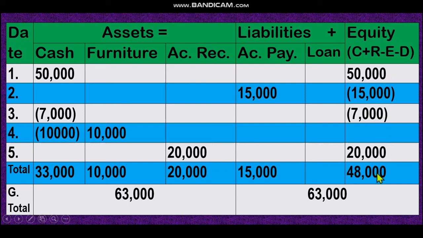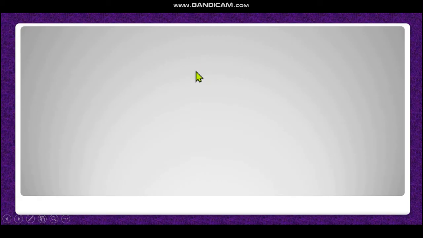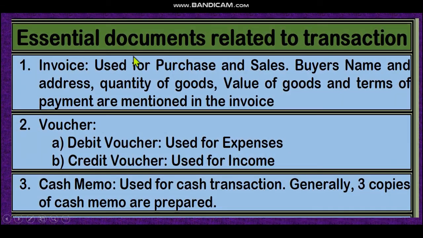The total of equity 48,000, total of liability 15,000, total of assets 63,000. Look, total of liability plus equity is 63,000. That means asset equals liability plus equity. This is the accounting equation.